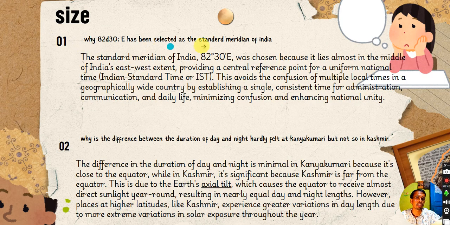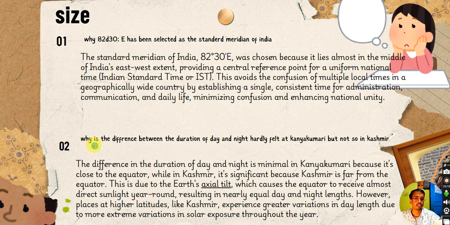You might encounter a question: why has 82 degree 30 minutes east been selected as the standard meridian time of India? Because this particular line passes exactly through the center of India, so there wouldn't be a time lag for any particular eastern point or any particular western point. That is the primary reason for selecting this as the standard time meridian.